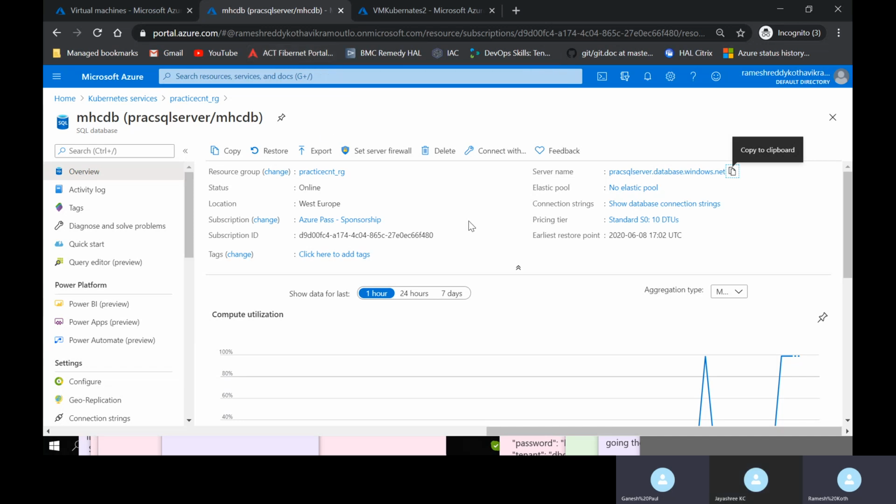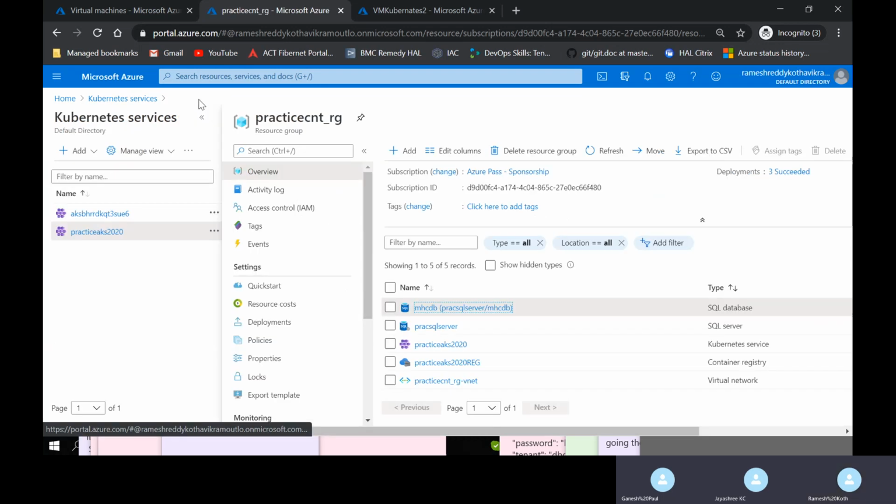No, this one we created manually in the Azure portal. After creating it, I think we did the relation. No, we didn't do anything.